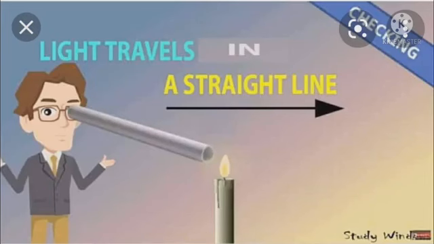Now children, I am going to explain to you that light travels in a straight line. As you have seen, the path of water in a stream is not straight. It keeps changing direction. It bends around any stones that come in its way. However, light cannot bend in this way. It always travels in a straight line.